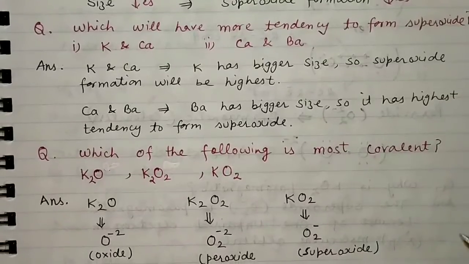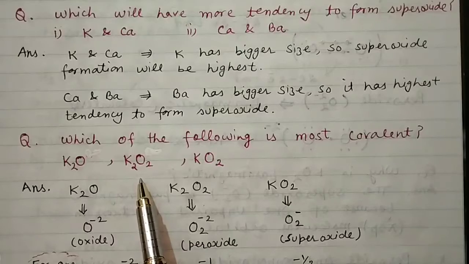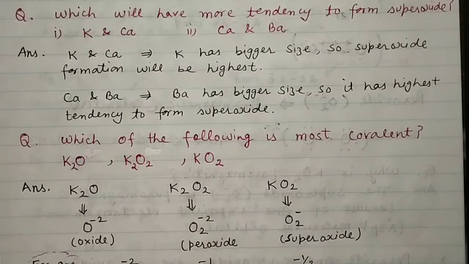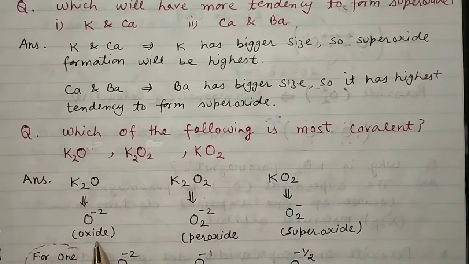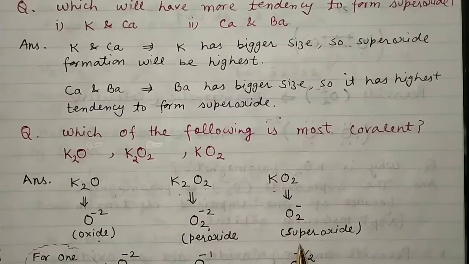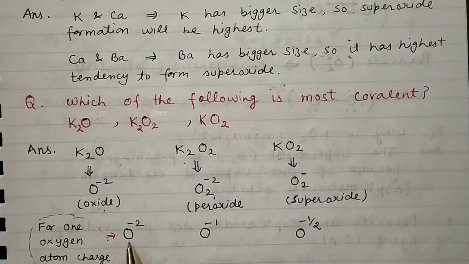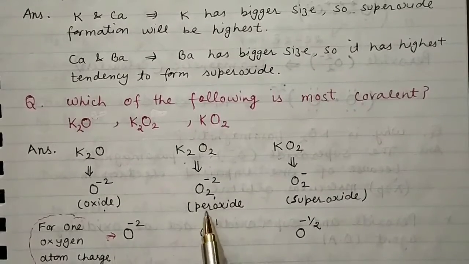Now the question is, which of the following is most covalent out of K2O, K2O2 and KO2? You can solve this question on the basis of the same thing, that is, the tendency of formation of superoxide keeps on increasing as the size is increasing. Here you can see K2O, this is oxide, K2O2, this is peroxide, and KO2, this is superoxide. So for one oxygen atom, one can find the charge O -2 here in case of peroxide.